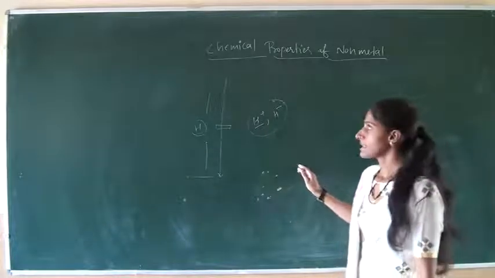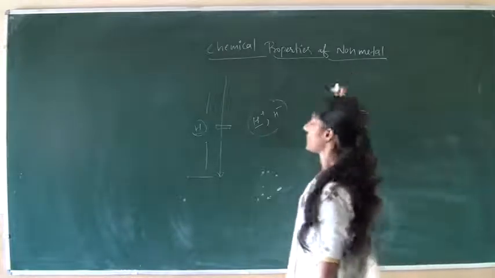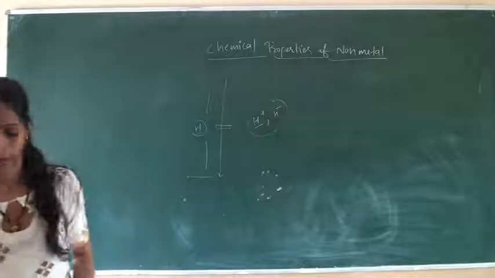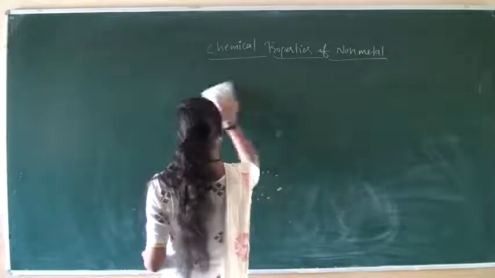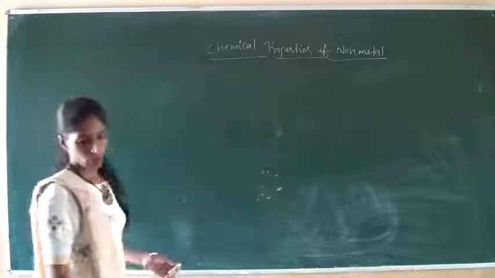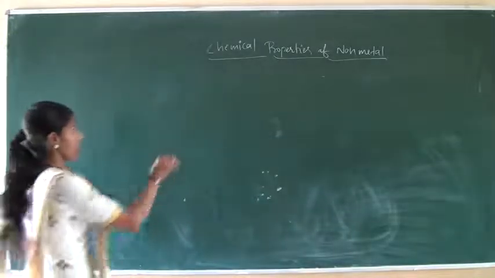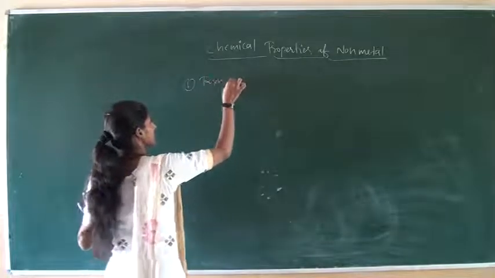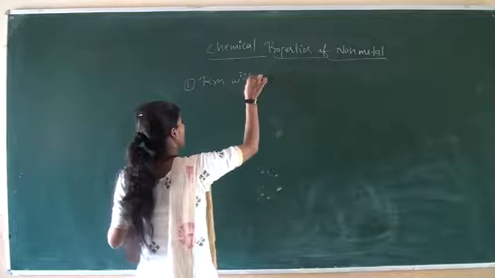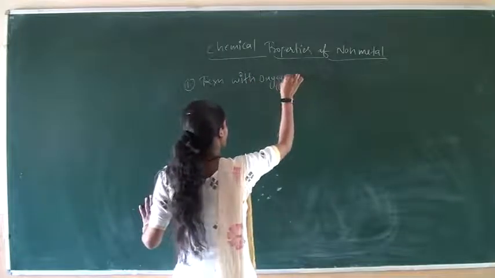We will discuss now the chemical properties of non-metals. As in metals, first we discuss the reaction with oxygen. Here also we will discuss how non-metals react with oxygen.